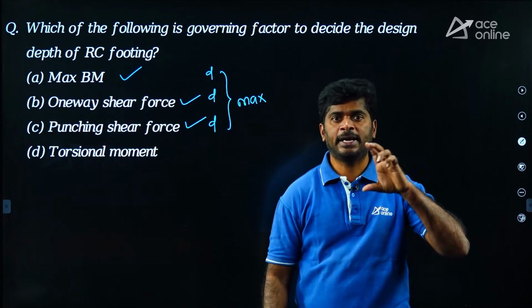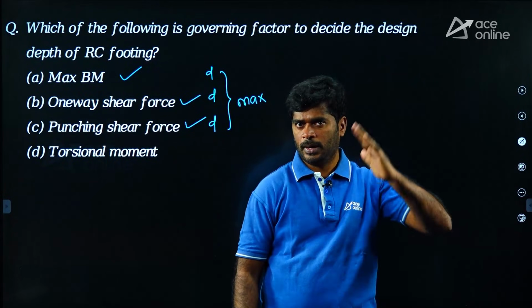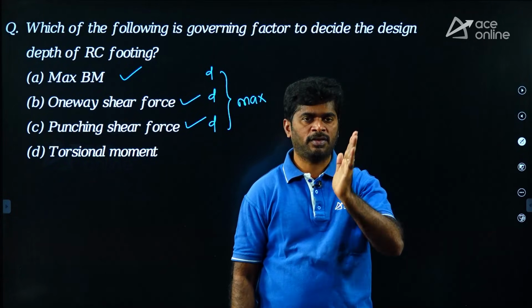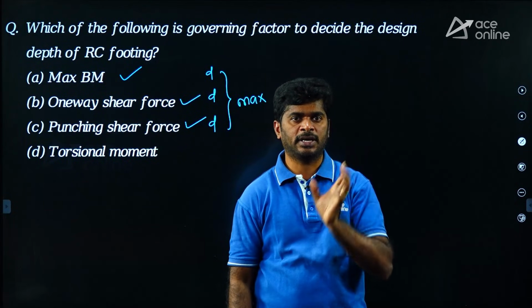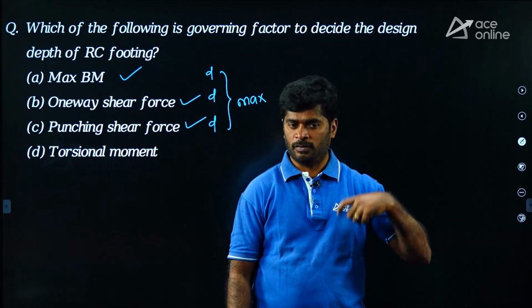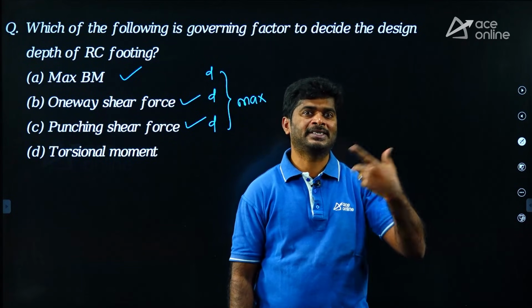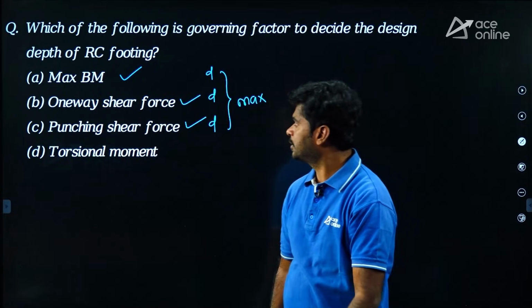So the design depth of footing is decided based on three conditions: maximum bending moment, one-way shear force and punching shear force. From these three conditions, we get depth. Finally, we choose the maximum value, because if we select the maximum value, it will satisfy the other two conditions also. Okay, right.